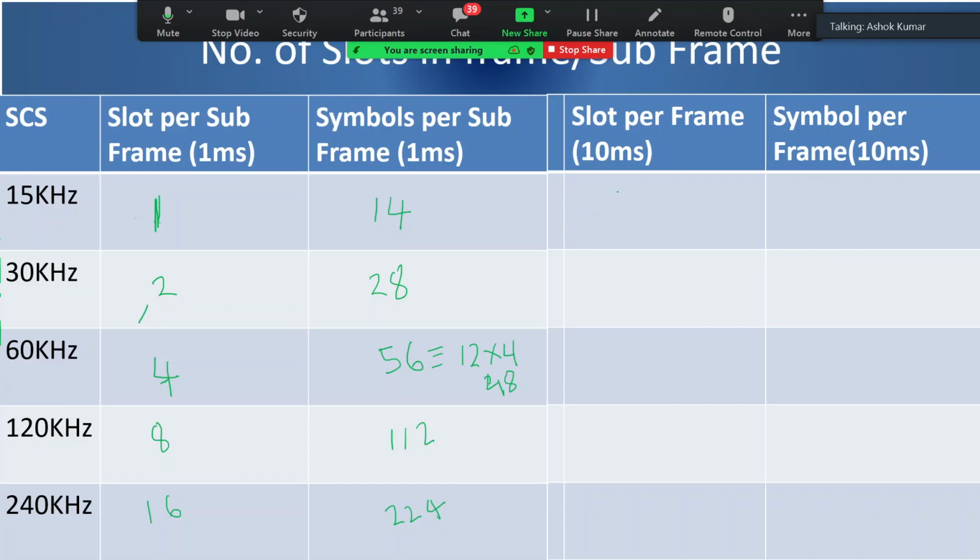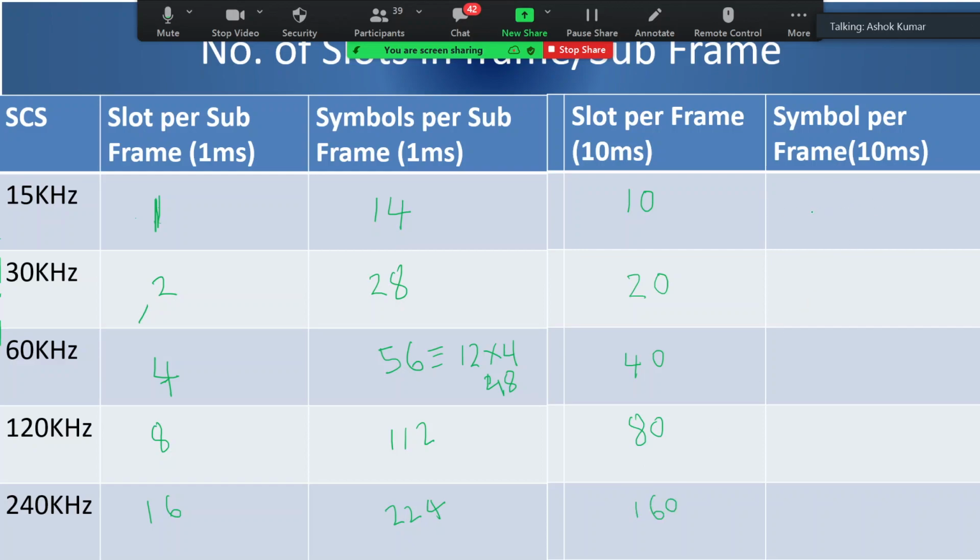Now how many slots per frame? One frame has 10 subframes, so how many slots would be possible? I am talking about slots, not 140. So 10, you are right, and then 20, 40, 80, and correct.